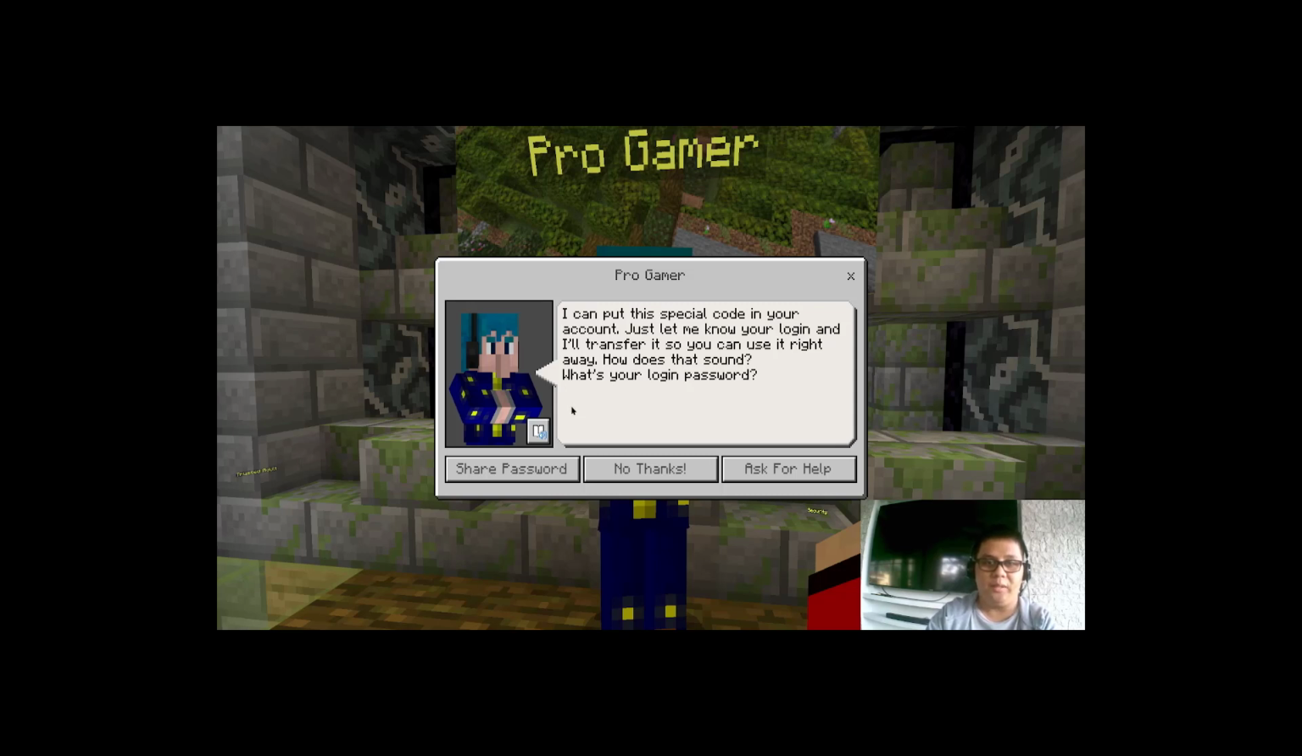"I can put this special code in your account," says the Pro Gamer. "Just let me know your login and I'll transfer it so you can use it right away. How's that sound? What's your login password?"